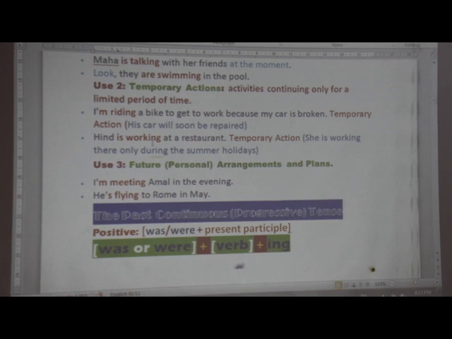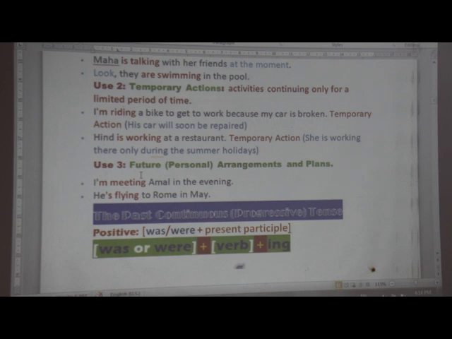Hind is working at a restaurant. It's a temporary action. We know that Hind is a student at a college, but only this summer she is working. She is working there only during the summer holidays. While if it is her job, we use the present simple. We say that she works at a restaurant. We know that it is her job and she always works there. But here we are talking about a temporary action which happens only during summer holidays.